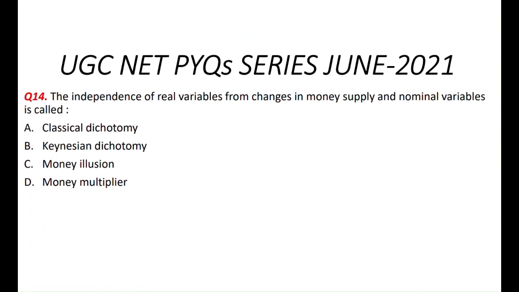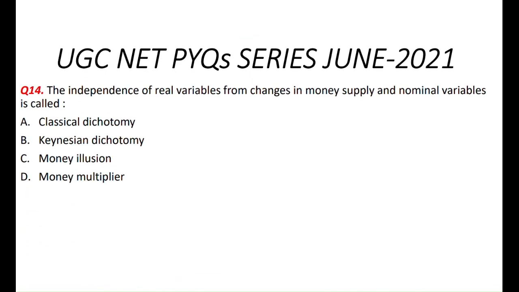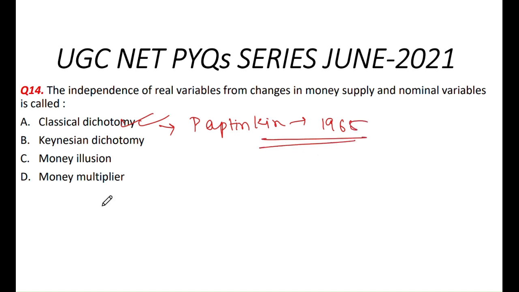Now let's move to the next question. Our next question is that the independence of real variables from changes in the money supply and nominal variables is called classical dichotomy. And classical dichotomy was given by Patinkin in 1965. The definition of classical dichotomy is this: the independence of the real variables from changes in the money supply and the nominal variables.